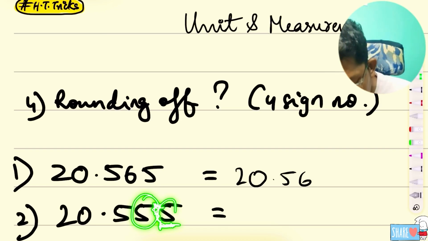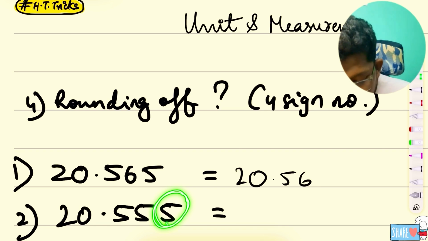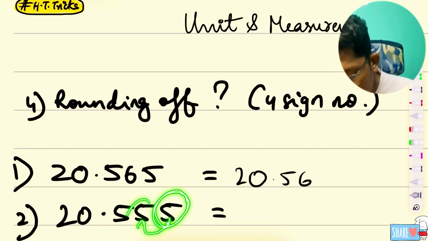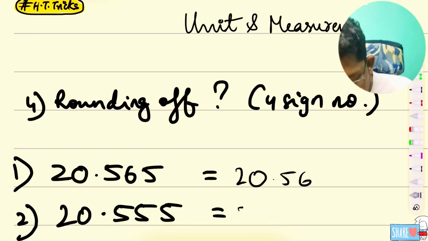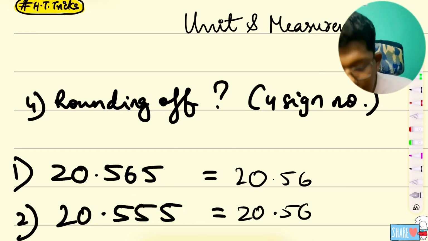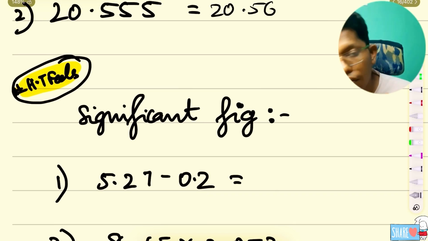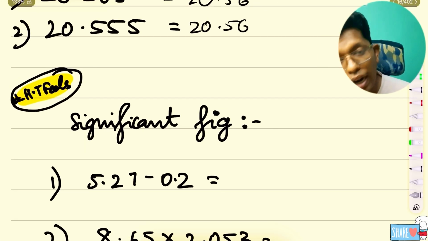So here, if you see, the last digit is 5. Check whether the digit before it is odd or even. It is an odd number here, right? So we can write the answer as 20.56. Same answer, simple. So let us go for the significant figures in addition and subtraction.